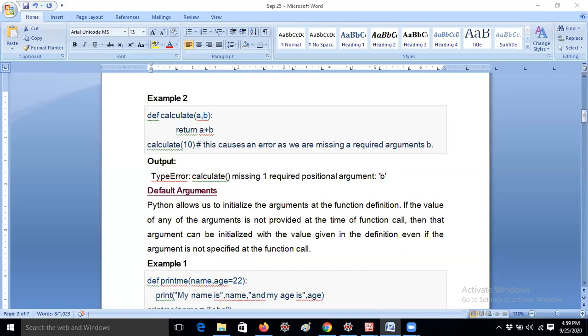Okay, so let me move to the default arguments. Python allows us to initialize the arguments at the function definition. So we have this facility. Default arguments is nothing but, in C language and Java we have, what happened, guys?